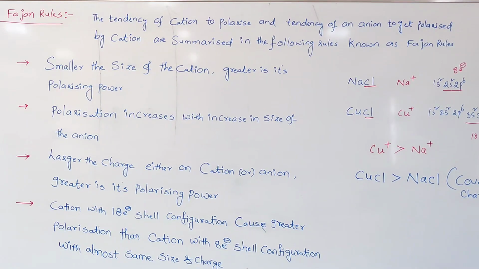These four factors favor more covalent character than ionic character. A cation with an 18-electron pseudo inert gas configuration always favors more covalent character, less ionic character.